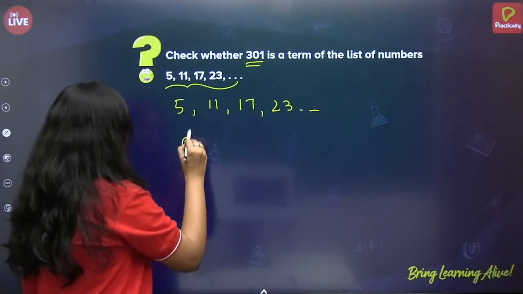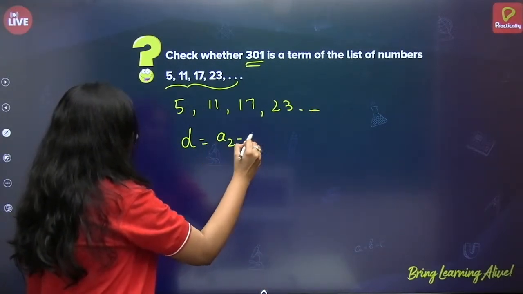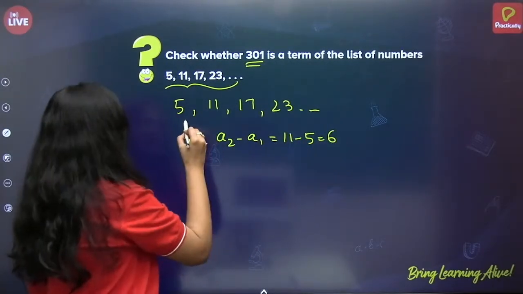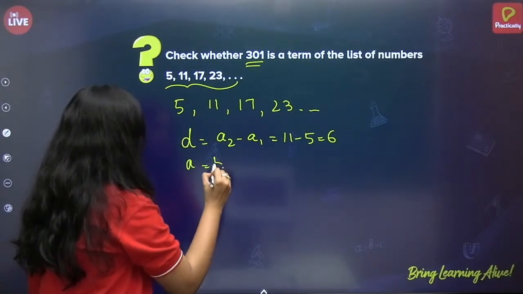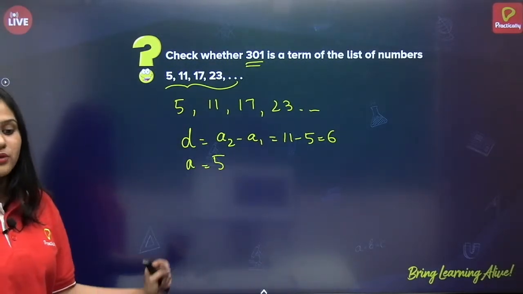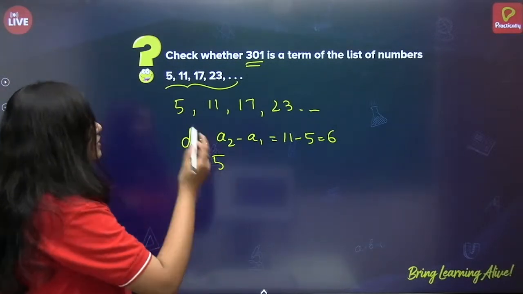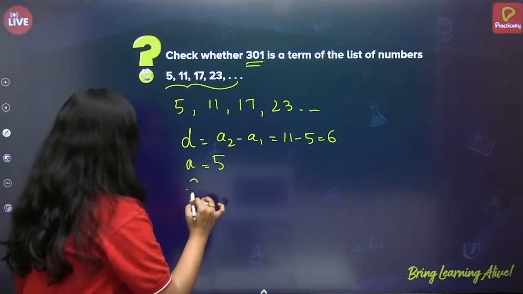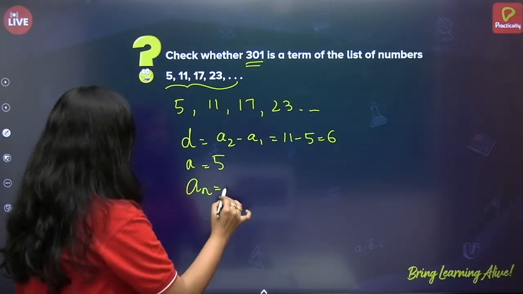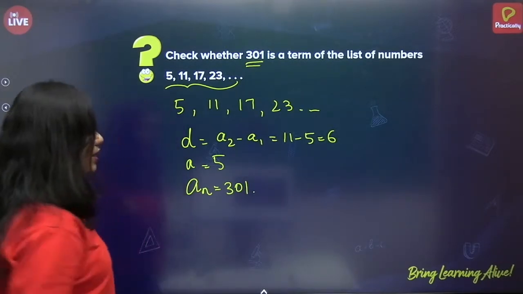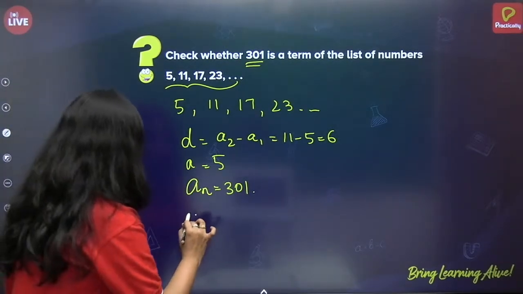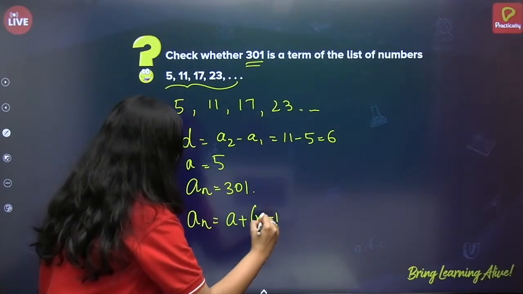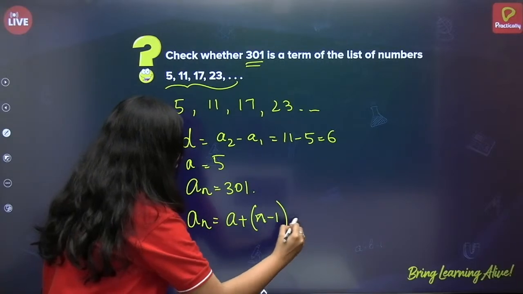So common difference is equal to A2 minus A1. 11 minus 5 is equal to 6. And what is A? A is equal to 5. So we know the first term, we know the common difference. And we have to check whether 301 is a number in the series. So AN is equal to 301. Now let us check. How do we check? First, let us apply the formula. AN is equal to A plus N minus 1 into D.